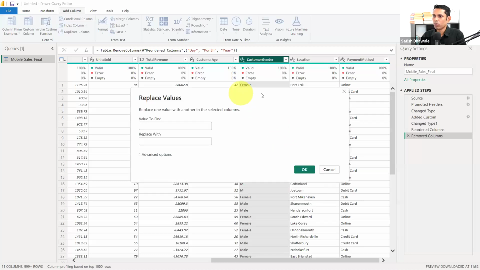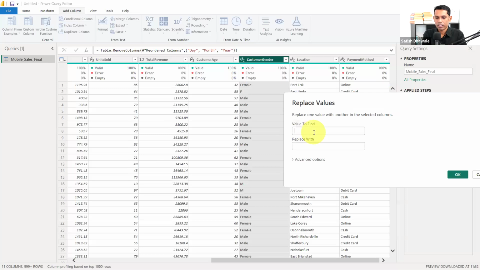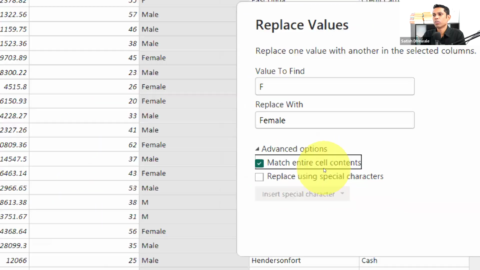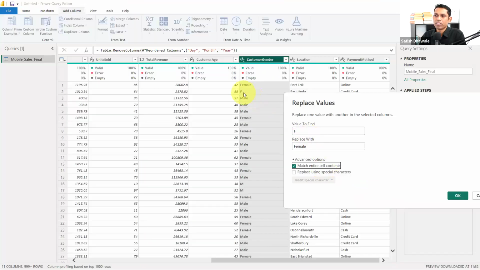In replace values, always remember, first type F in the value to find. Type here what I want to replace it with, female, and click on the advanced option and check this option, match entire cell. You need to check this option inside replace because it should change only the single F which exactly matches this. If you do not check this option and you replace it, this is going to change this female F too. And that is what we don't want.